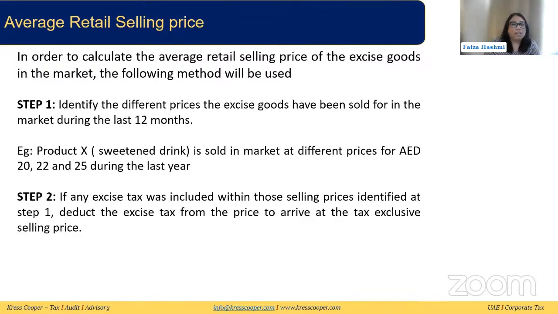Now, step two is that we need to exclude any excise tax from this price. For the sake of simplicity, let's assume that these prices do not include the excise tax at the moment. So we'll take them as prices without the excise tax. But if the excise tax was included in these prices, it needs to be excluded, so that we arrive at the tax exclusive selling price.